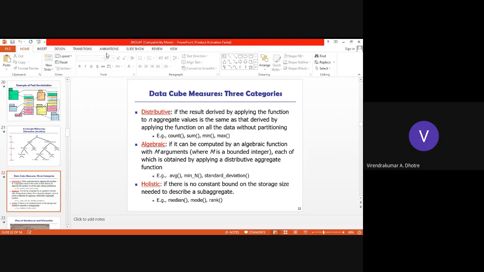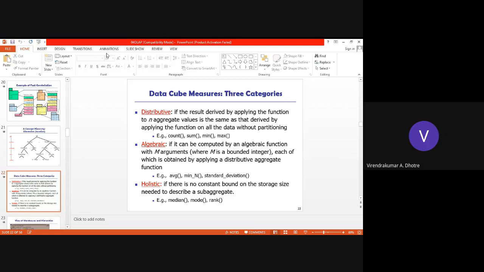So we measure data cubes, and we have three categories for the same: distributive, algebraic, and holistic. Distributive: if results are derived by applying a function to the values, maybe for n aggregate values, then it is derived by applying the function on all the data, and we don't need partitioning. Such measures are called distributive.